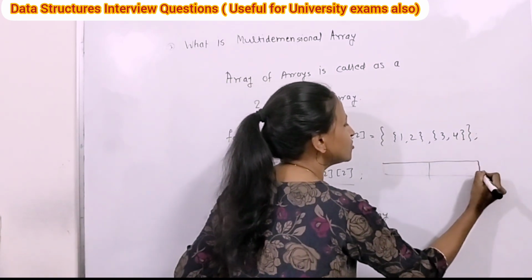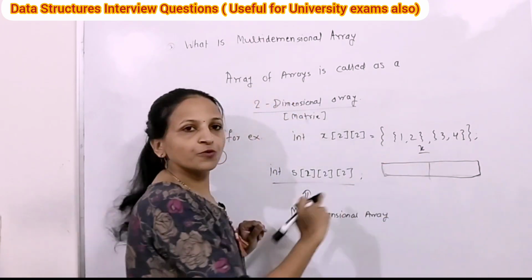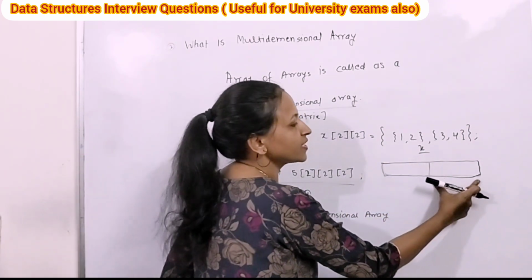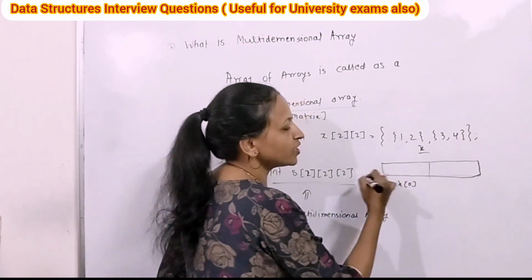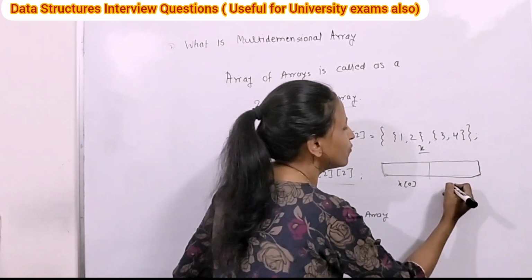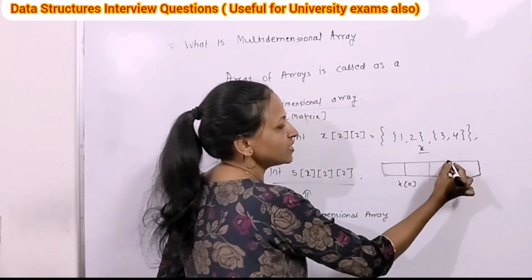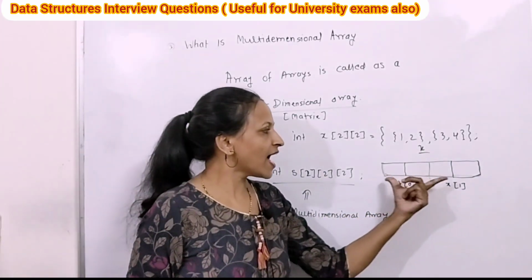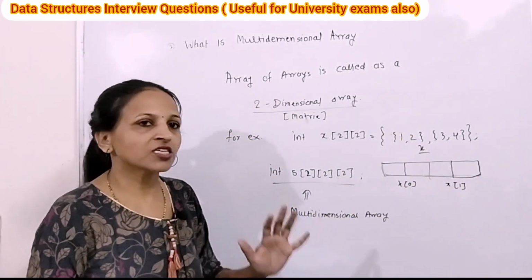Consider this is one array x, and x is internally having 2 arrays as its elements. That's why this is x of 0, and this one is x of 1. Now this x of 0 is actually an array itself, and x of 1 is also an array. x of 0 internally has 2 elements, and x of 1 internally has 2 elements. This is an array of arrays, that's why it is called a two-dimensional array.